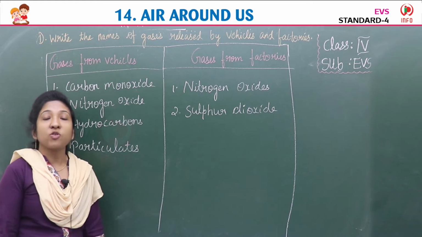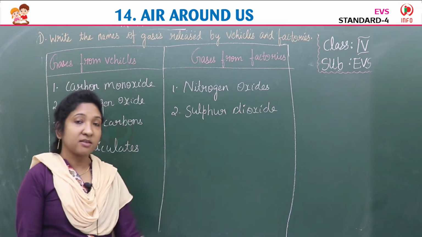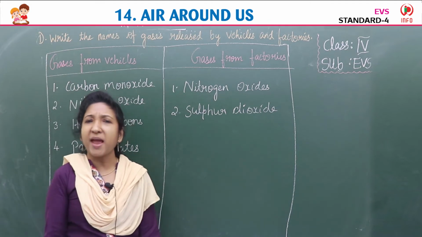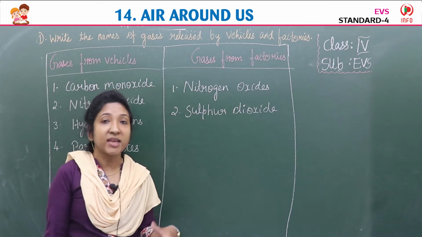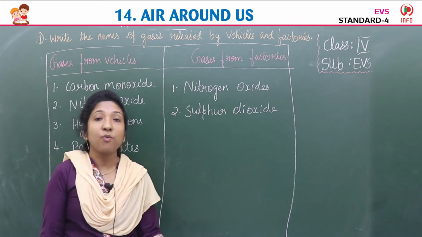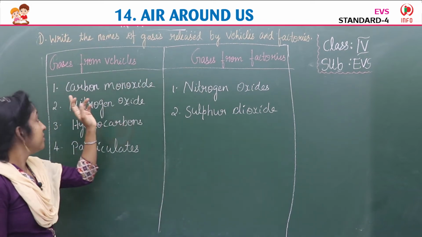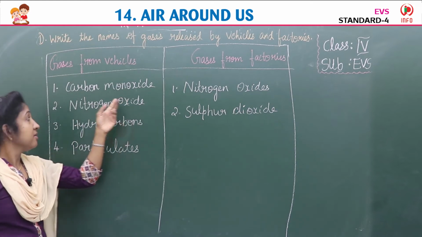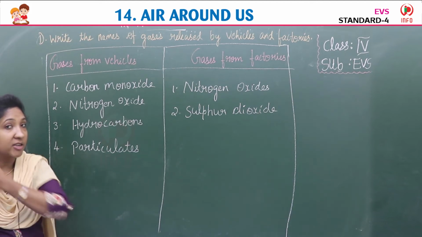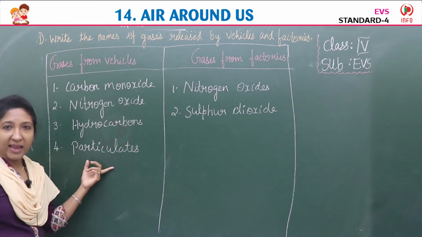and factories. You have to write the names of those gases that are released from vehicles and factories. So we already learned about the gases, bad gases, how the atmosphere is getting bad because of which gases and all. These gases are released from vehicles and factories. So which are the gases from vehicles, children? Yes, one, carbon monoxide. Second, nitrogen oxide. These are the gases emitted from vehicles like car and trucks and other vehicles. Then hydrocarbons. Then particulates. Isn't it?